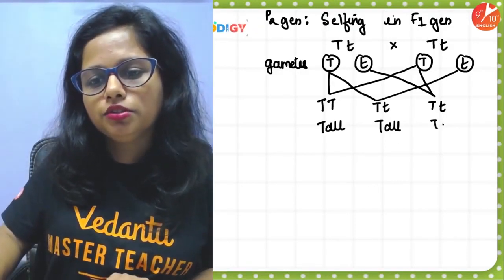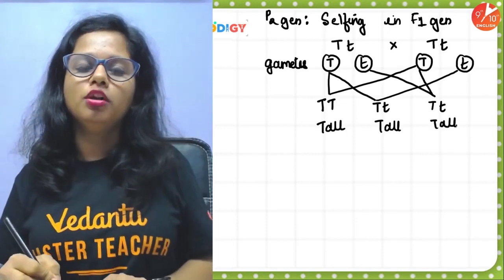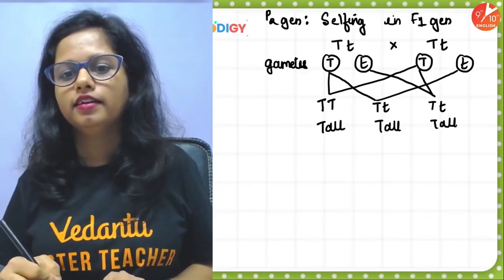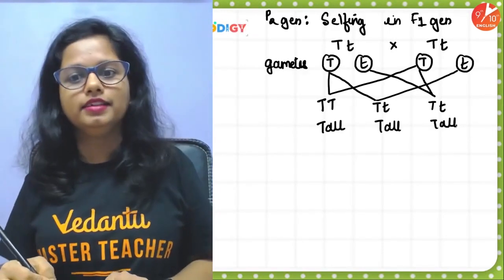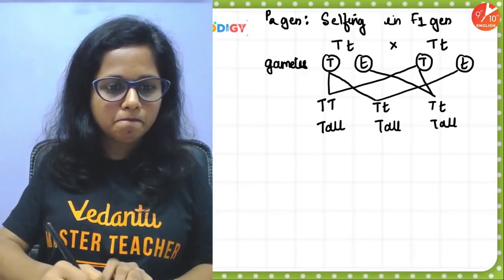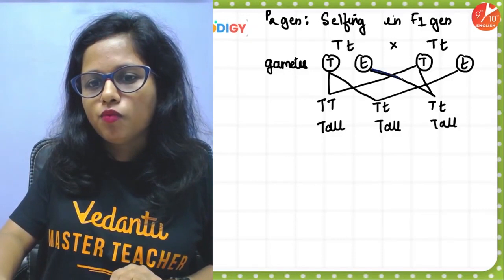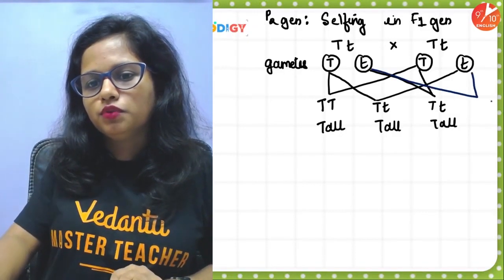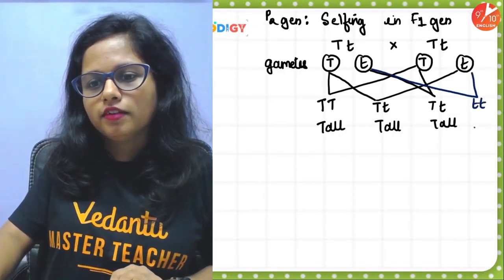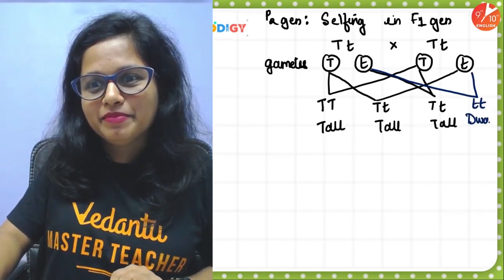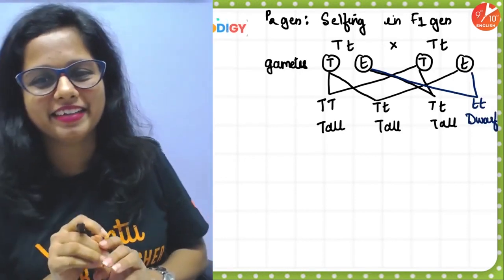Again, congratulations, a third tall plant is born. And then finally, small t fuses with small t. Congratulations, the missing dwarf plant is obtained.